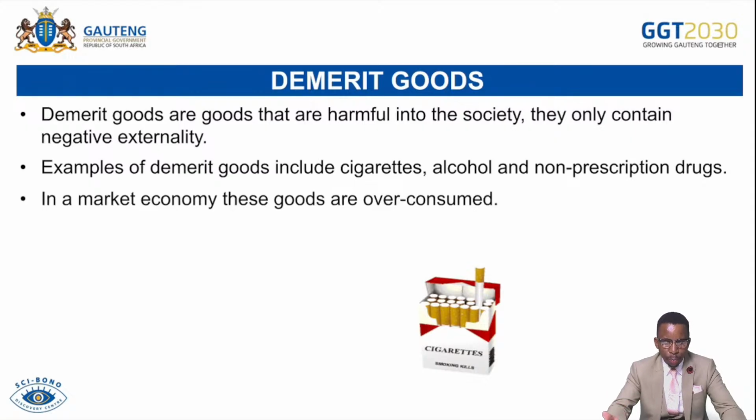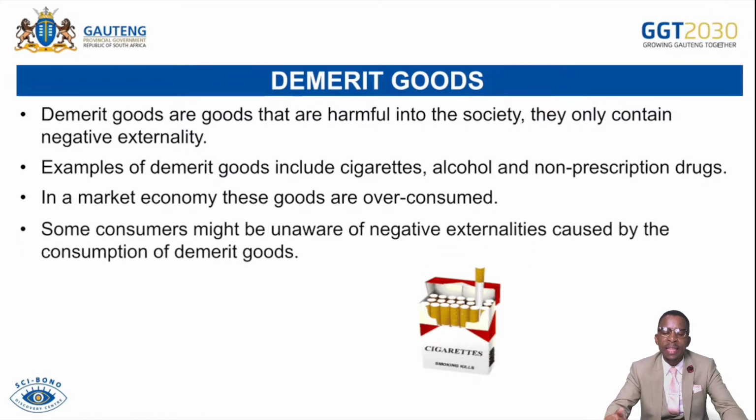In a market economy, these goods are overconsumed. People demand more of these goods. For instance, cigarette is addictive. Alcohol also has the same problem, it's overconsumed. And then drugs are also overconsumed. So for that reason, these goods are highly rated by the market. They are overrated by the market, but they are undersupplied because of the state intervention to regulate their supply.